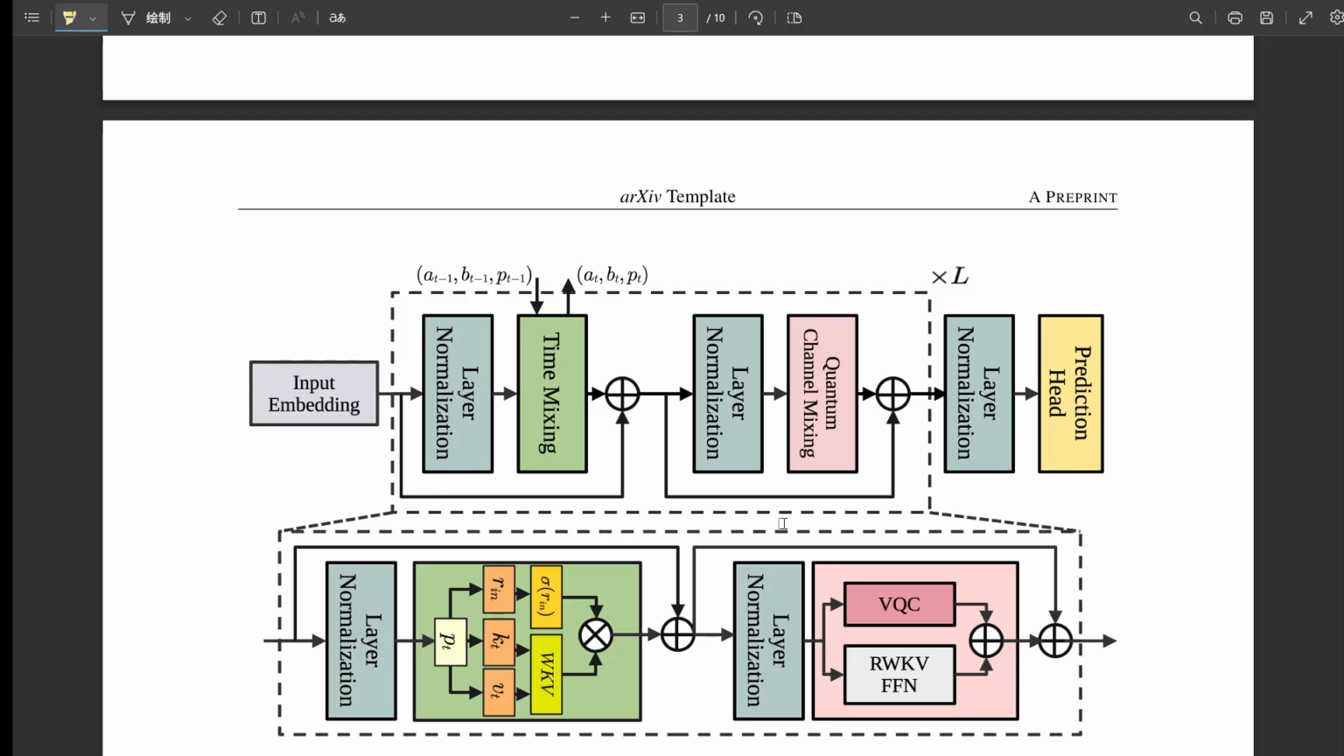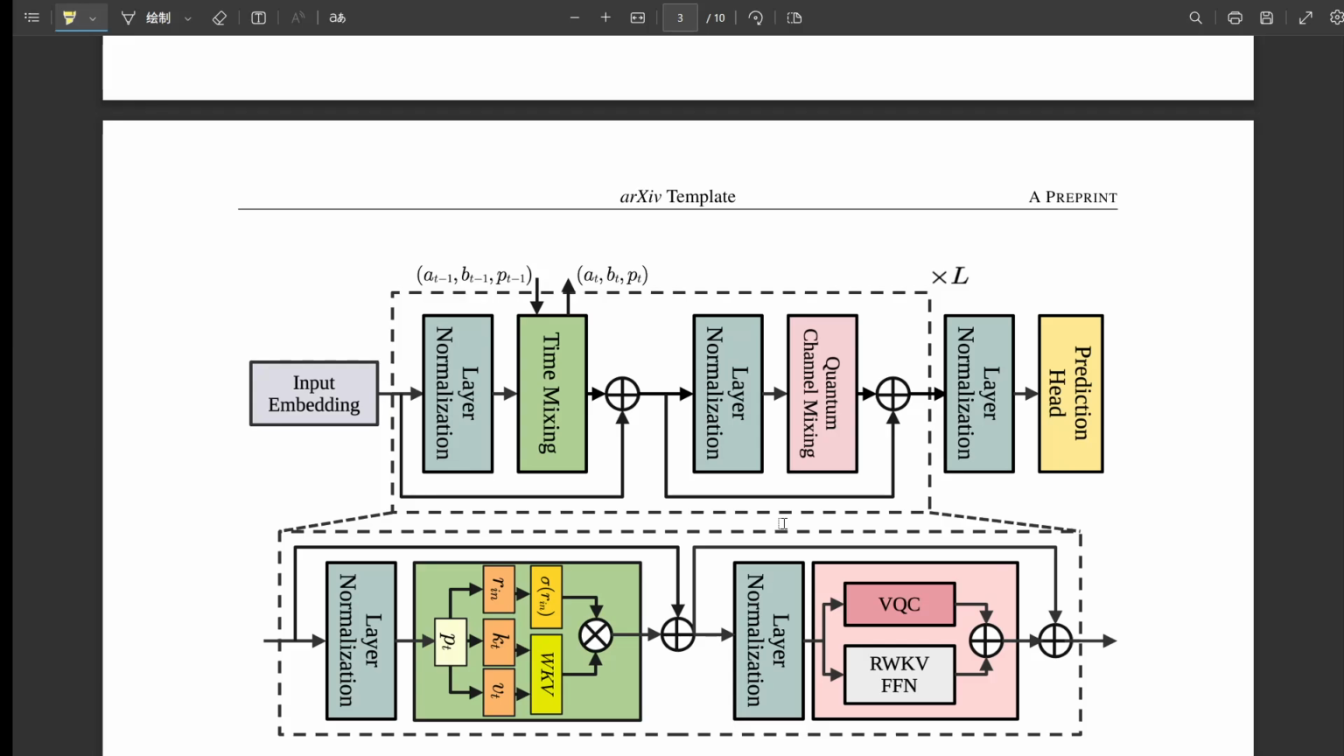Okay, creating intricate relationships within the quantum data. Exactly. And crucially, the parameters of these entangling layers, the rotations within them, are trainable. So the model learns the best way to entangle the qubits for the specific forecasting task. Precisely. It optimizes the quantum processing during training.